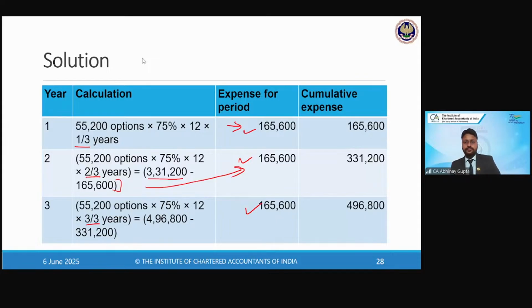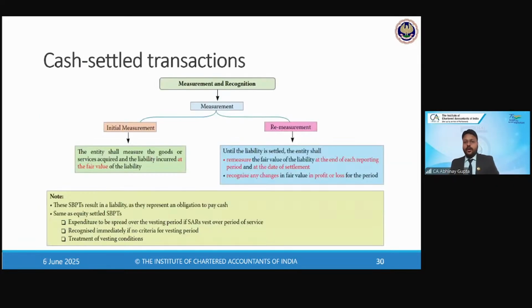Clear to everybody? Okay. Now, this we have talked about on the equity settled transaction, right? Now, the cash settled transaction, how they are going to be measured, how they are going to be accounted for in our books, right? So, for the cash settled, initial measurement will be done. The entity shall measure the fair value of the goods and services acquired and the liability incurred at the fair value of the liability, right? So, initial measurement will be done, of course, on the grant date,